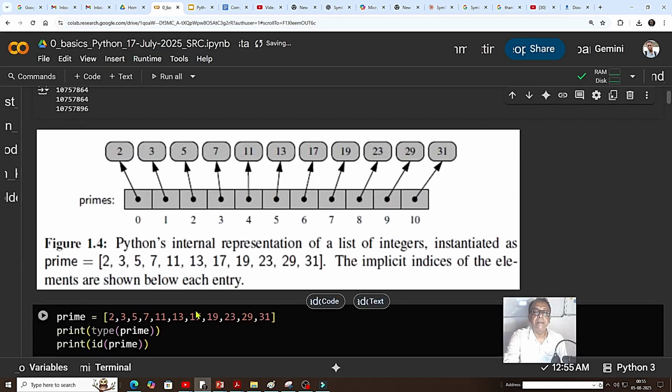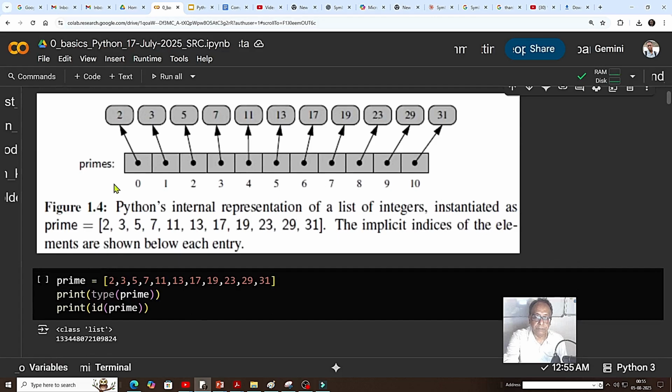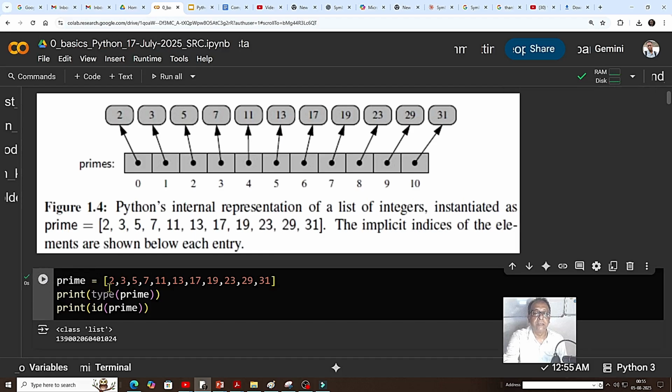Another Python data type is, say, prime. I can declare prime as a list. We declare the list with square bracket opening and square bracket ending. I will check this code, print type prime, and this is class list. Automatically, this is the object type, and this is the object ID.